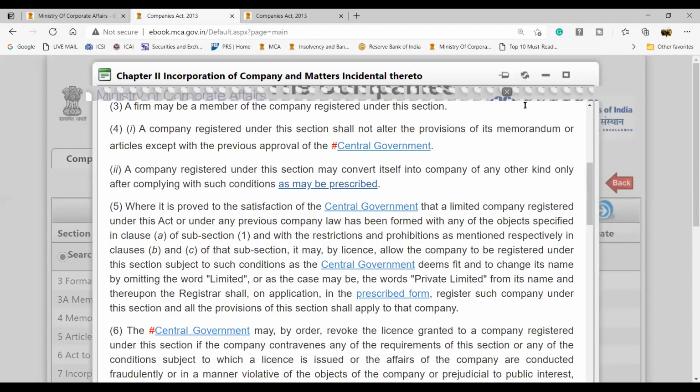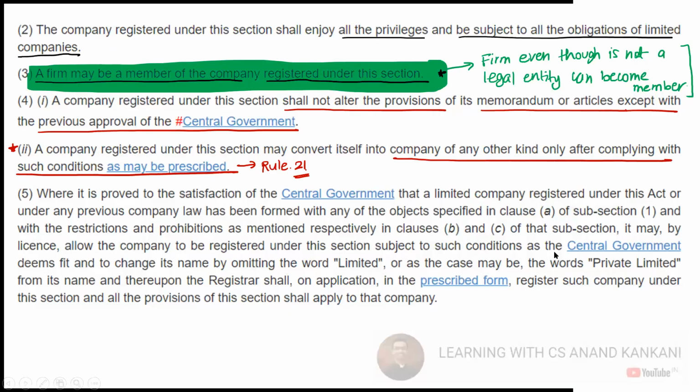Okay, so let's go back again to our PPT. So this is there. You need to comply with Rule 21, where you need to pass a special resolution plus the notice and the explanatory statement, where you will provide the reasons why you are doing this conversion.